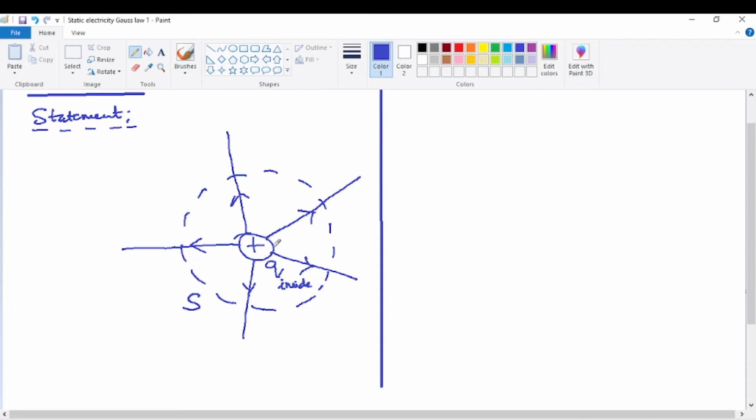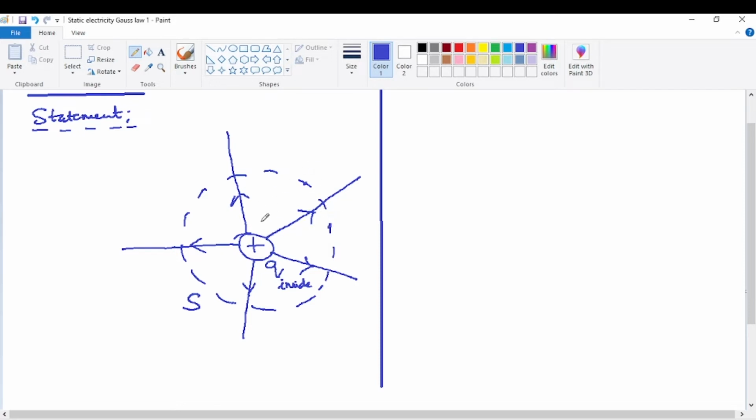Already we know that if a negative charge is considered, all the lines of force will be directed towards the negative charge. That means they are said to be converging at the negative charge. But for a positive charge, they'll be diverging away from the positive charge. Now, considering any small area, say from here to here, through this area a certain number of lines of force will be passing.